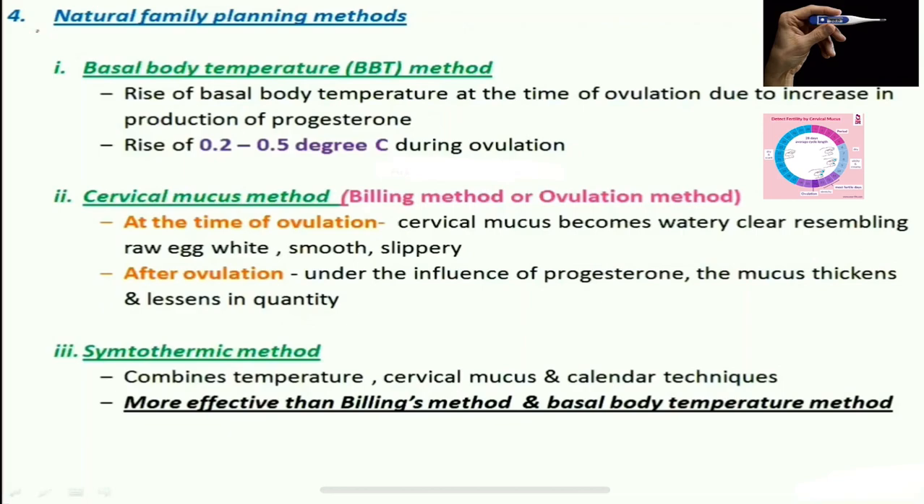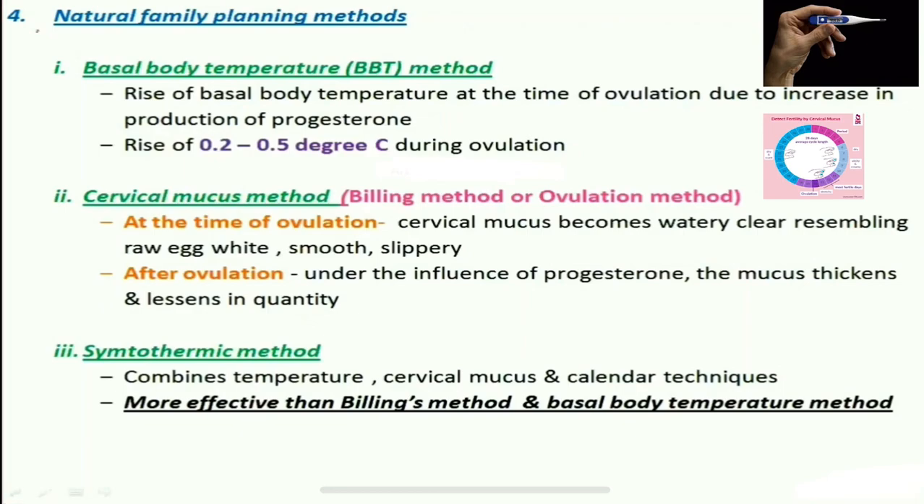Once the ovulation occurs, what happens after? There will be progesterone in the body, an influence of progesterone. So the mucus starts thickening up and the quantity reduces. Under the influence of progesterone, the mucus thickens and it lessens in quantity.